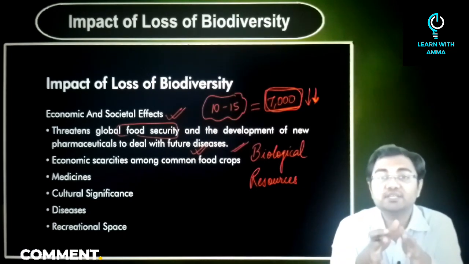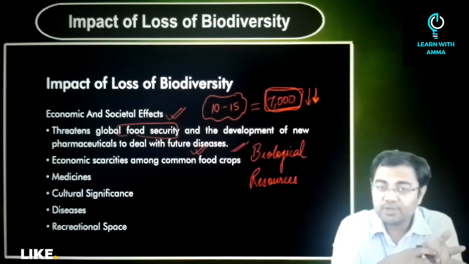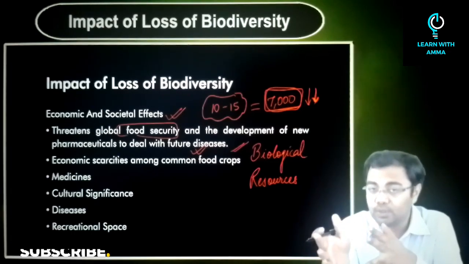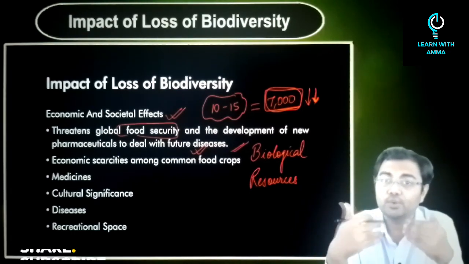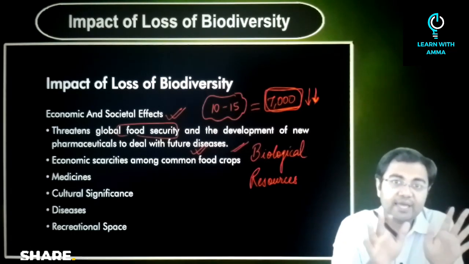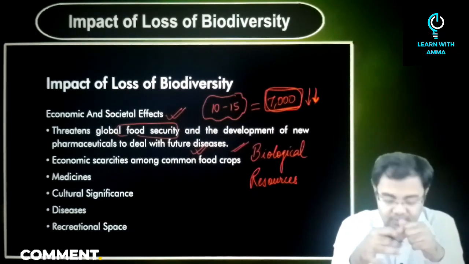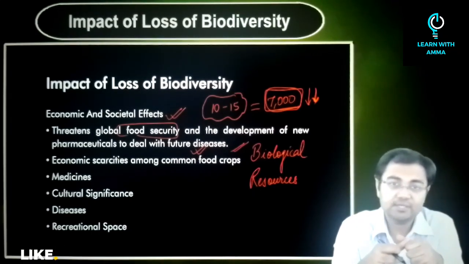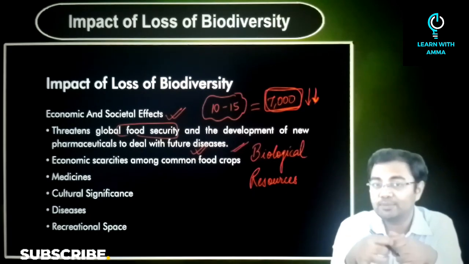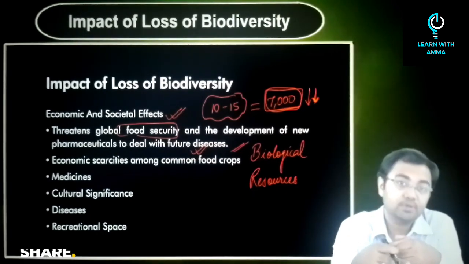Many of these things may not even be recognized till now, we may not even know about them, and before we know about them, they will die off. And the kinds of developments it might have led to, the kinds of medicine breakthroughs that it might have provided, we'll never be able to get that.